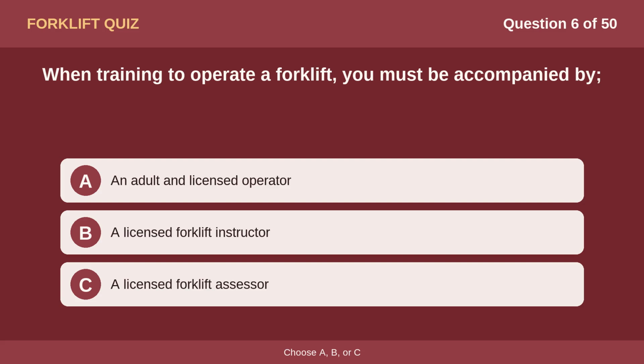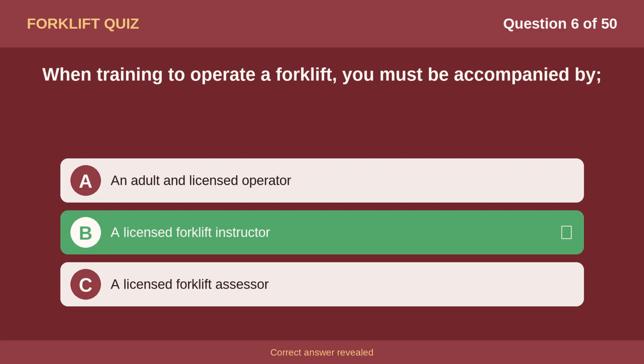Question 6. When training to operate a forklift, you must be accompanied by Option A, an adult and licensed operator. Option B, a licensed forklift instructor. Option C, a licensed forklift assessor. The correct answer is B, a licensed forklift instructor.